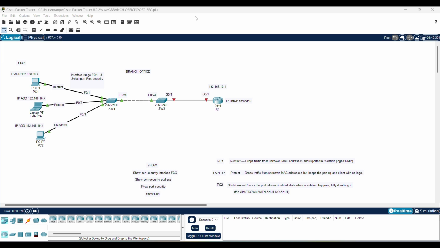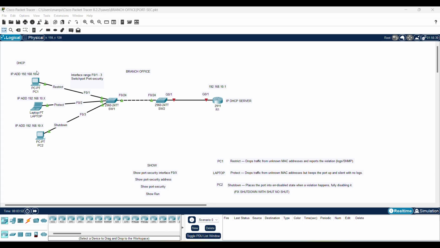In a real network, not every device is treated the same. Today, I build a branch office network where I enforce three different security policies using port security. One device is monitored, one is slightly blocked, and one is completely shut down. If its identity changes, then I simulate an attack by changing MAC addresses and showing how the network reacts in real time.